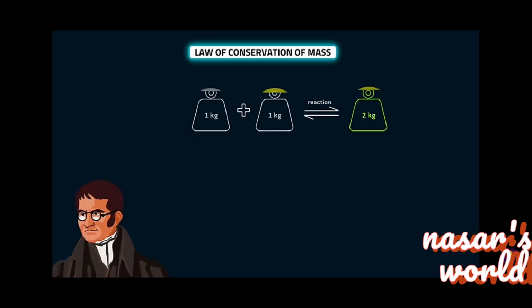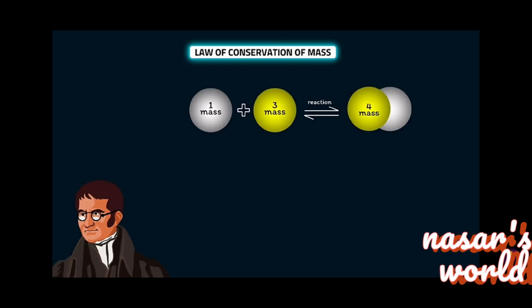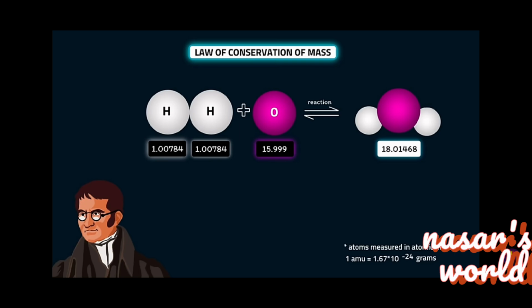The same concept was explained by Dalton using atoms. He stated that atoms cannot be created or destroyed. Since atoms cannot be destroyed, the same mass will remain after a chemical reaction. Now, let's take 2 hydrogen atoms and 1 oxygen atom. The atomic mass of hydrogen is